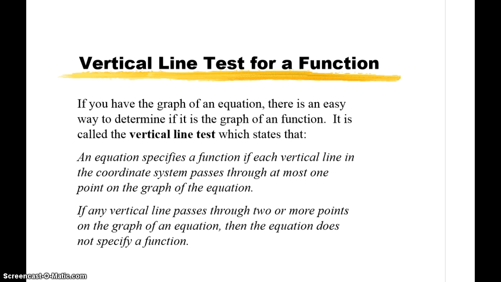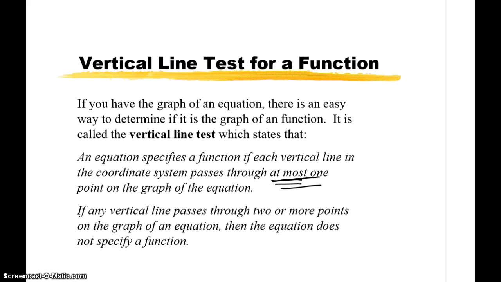Of course, a lot of graphs are going to be presented in our class. If we have the graph of an equation, there is an easy way to determine if that graph represents a function, and that's called the vertical line test. It's something you probably remember from your previous math course. It says an equation specifies a function if each vertical line in the coordinate system passes through at most one point on the graph of the equation.